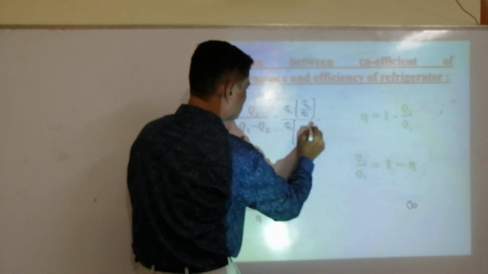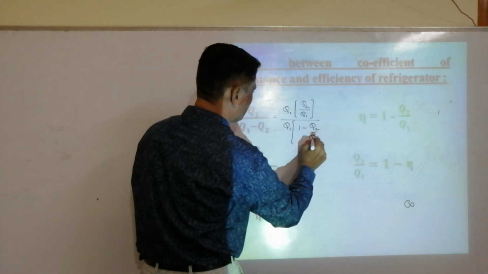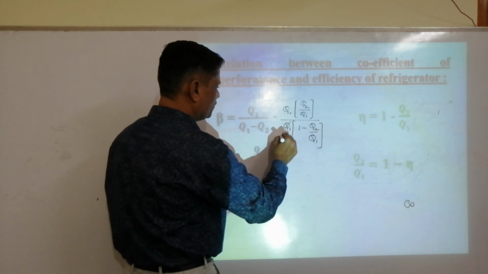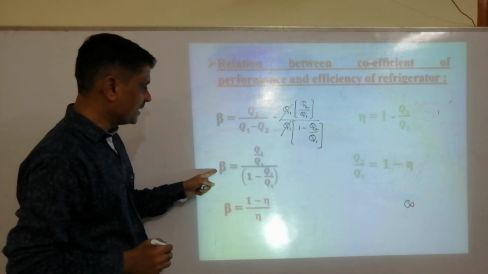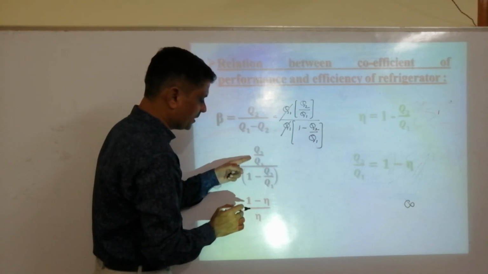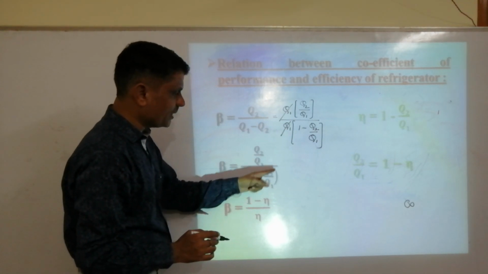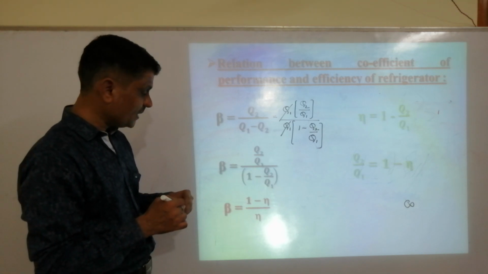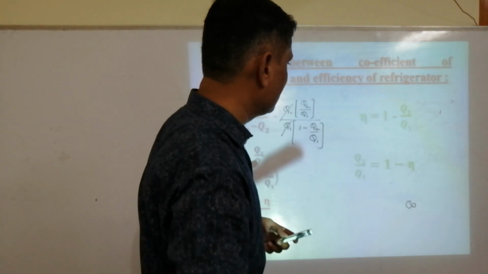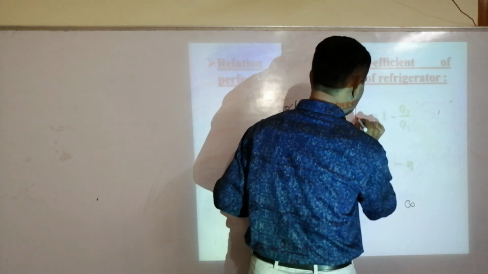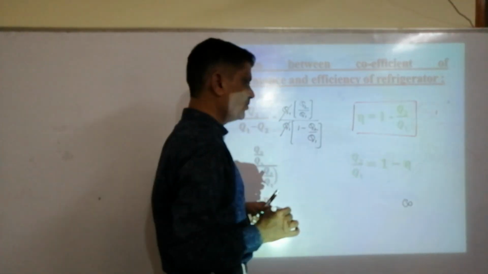It becomes 1 minus Q2 by Q1. Then Q1 can be cancelled. Then beta is equal to Q2 by Q1 divided by 1 minus Q2 by Q1. Next, efficiency is nothing but 1 minus Q2 by Q1.